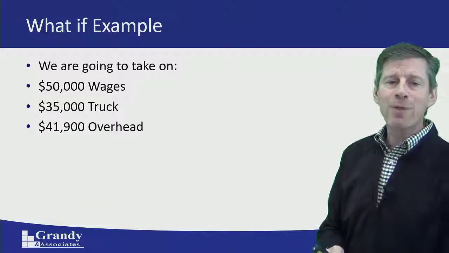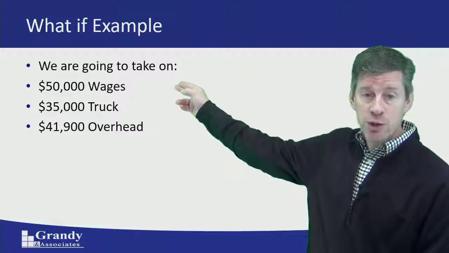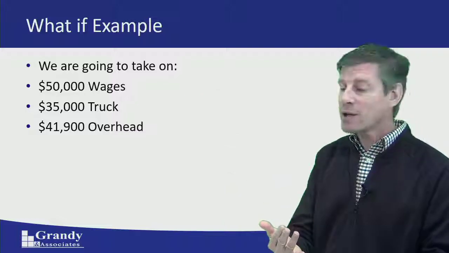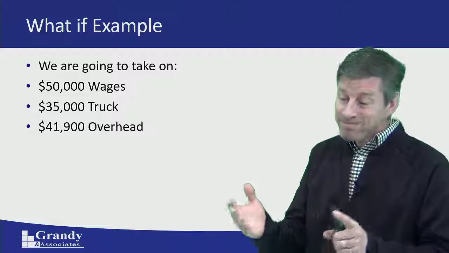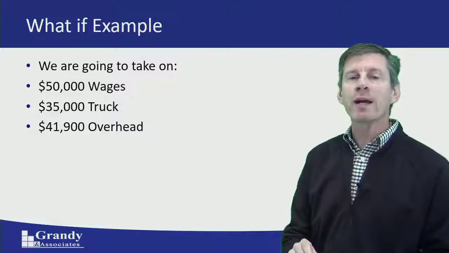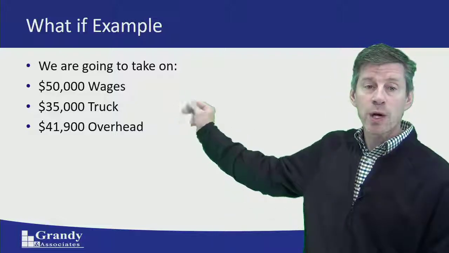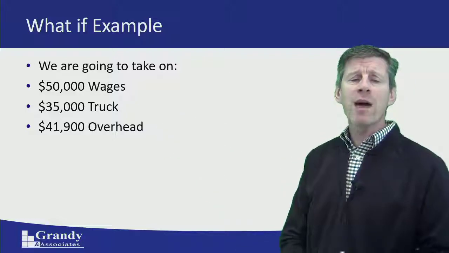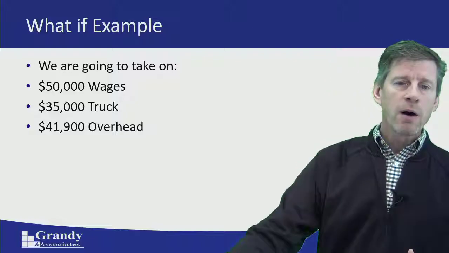So if we recap that real quick, we're going to be taking on $50,000 in wages because we're paying the guy $25 an hour. We're also going to give him 6 paid holidays, and we're going to give him 2 weeks of vacation. And 50% of his time, 20 hours a week, is going to be lost. We're going to pay $35,000 for a truck, which we're guessing will last us 7 years, and we've got $41,900 in additional overhead that we're going to take on as a part of this venture as well.